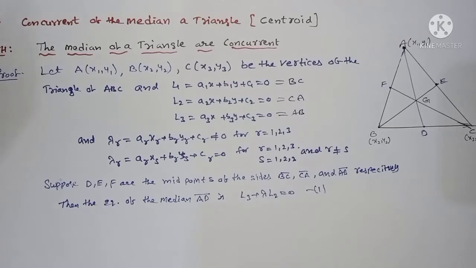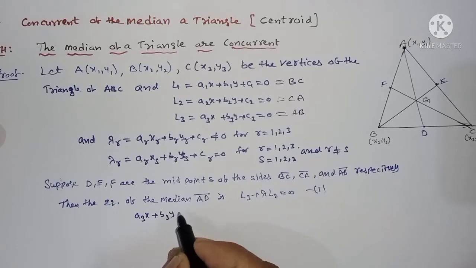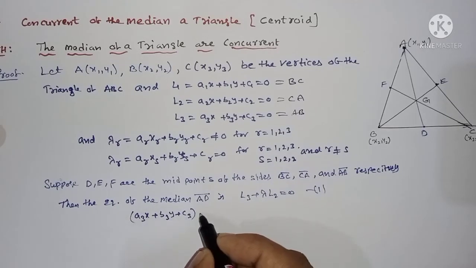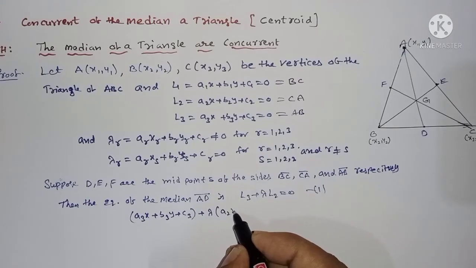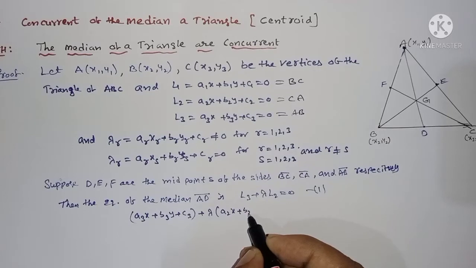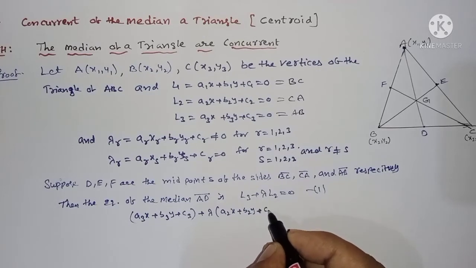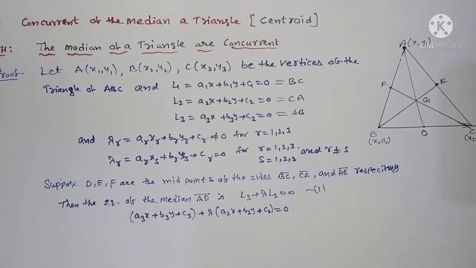Next, you can substitute the L3 and L2 values. L3 is A3x + B3y + C3, plus lambda times L2, which is A2x + B2y + C2, is equal to 0.